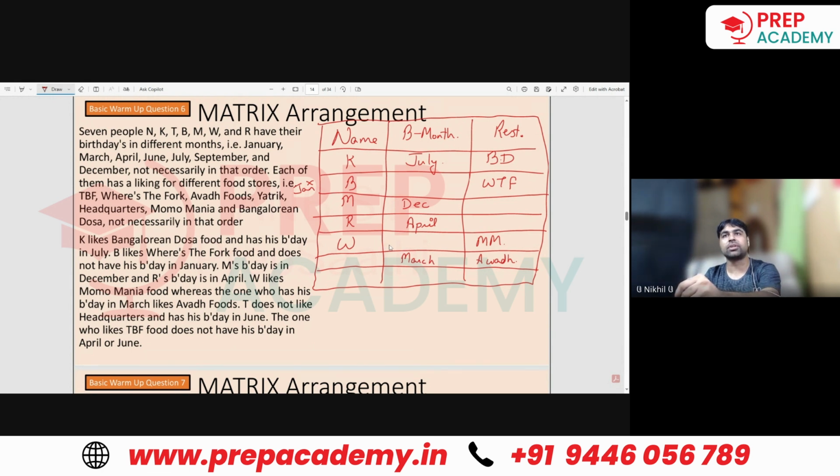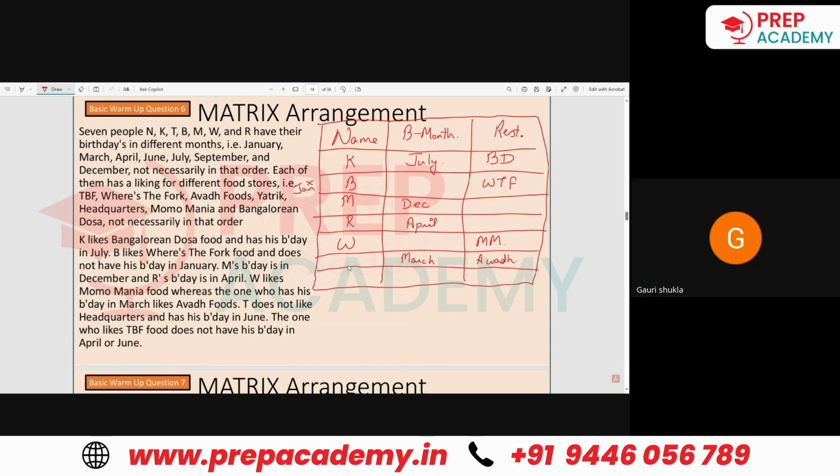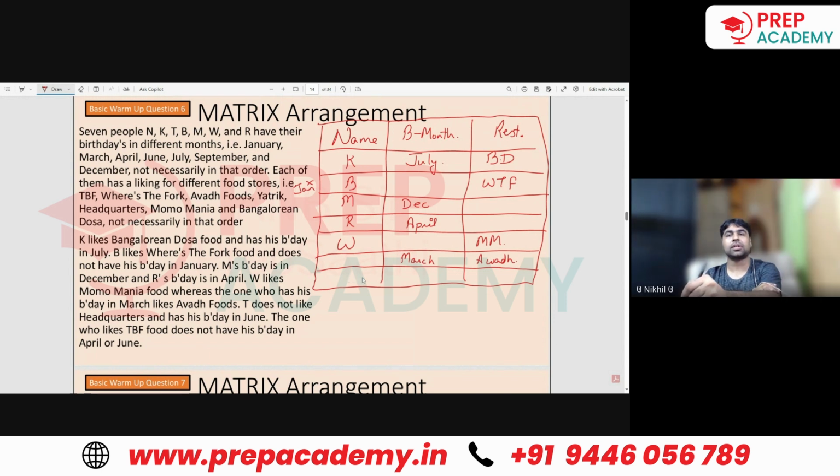T does not like headquarters. So where can T go? T can come here also because he likes Avanth, so he cannot like headquarters. March is not possible for T, so T has his birthday in June.